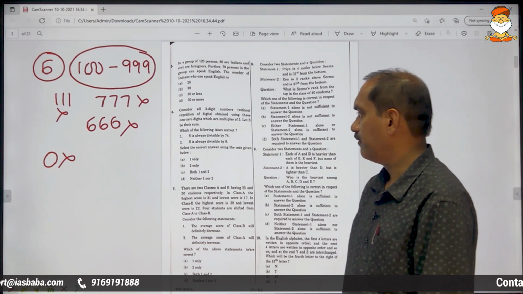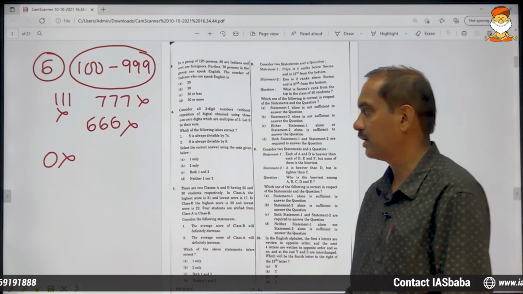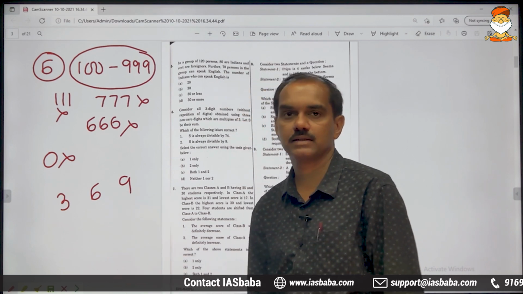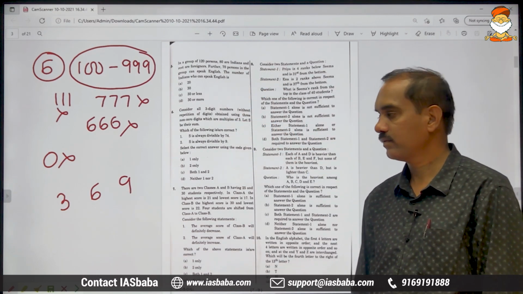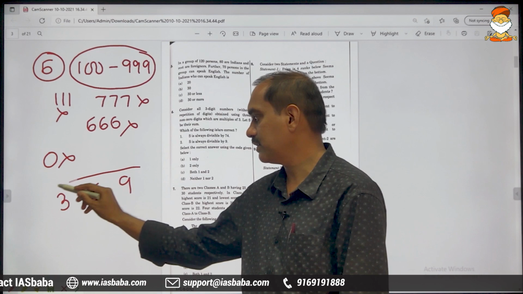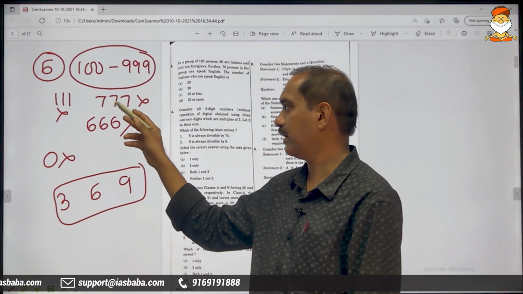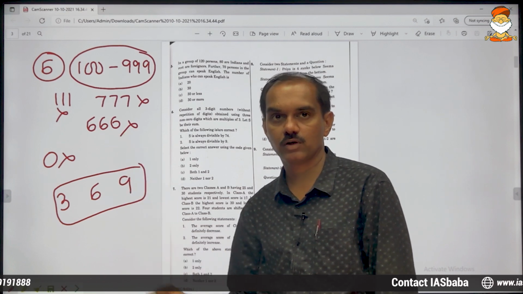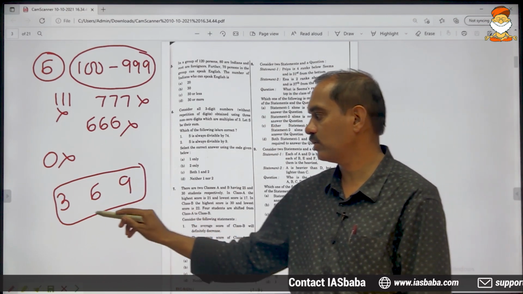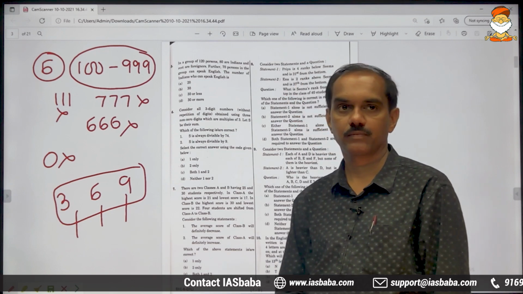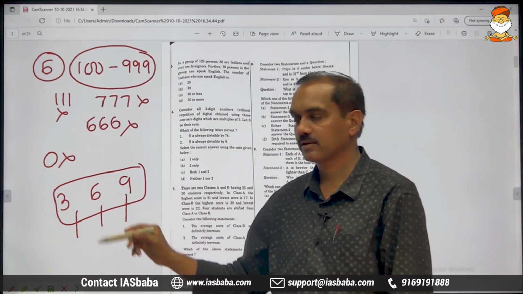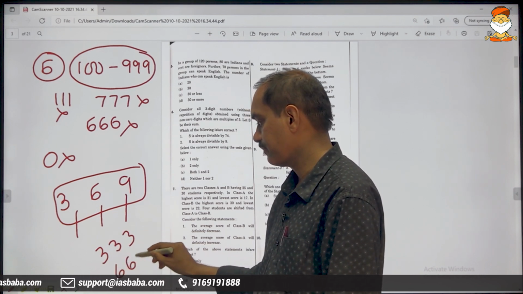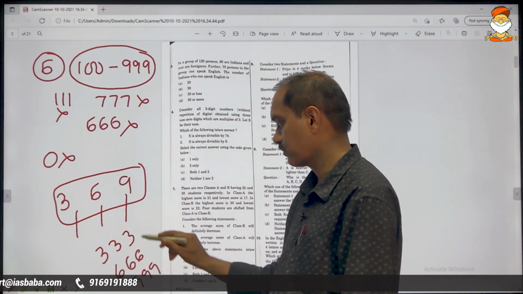Non-zero digits, which are multiples of 3. Which are multiples of 3? 3, 6, 9, all these are multiples of 3. This kind of digits you are allowed to use, not any of the digits. 7, 1, 3, so 7, 1, 4, you are not allowed. You are allowed to use only these 3 digits because all these are multiples of 3, and we are not allowed to write this kind of numbers. These are not allowed.